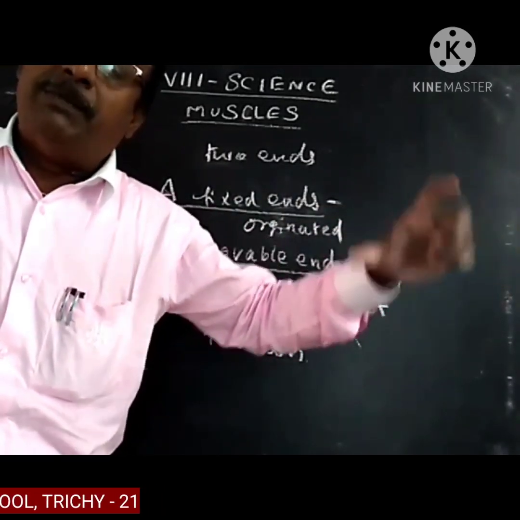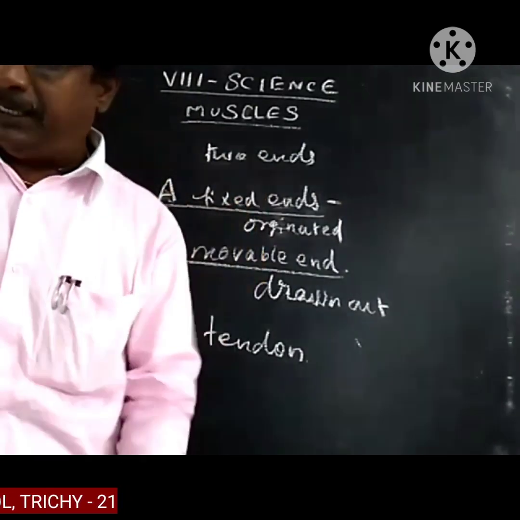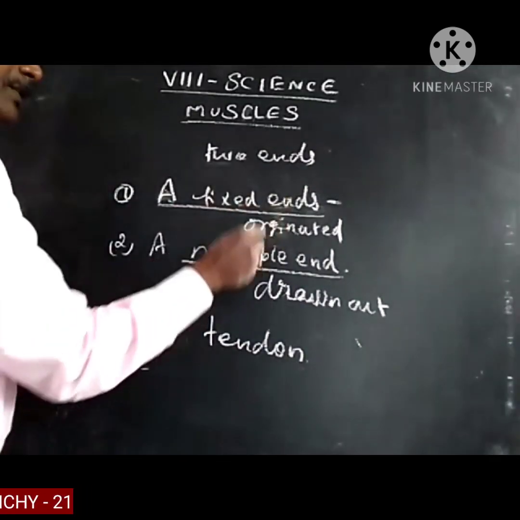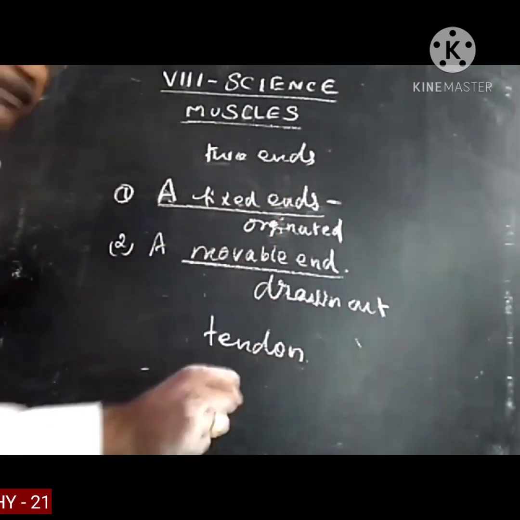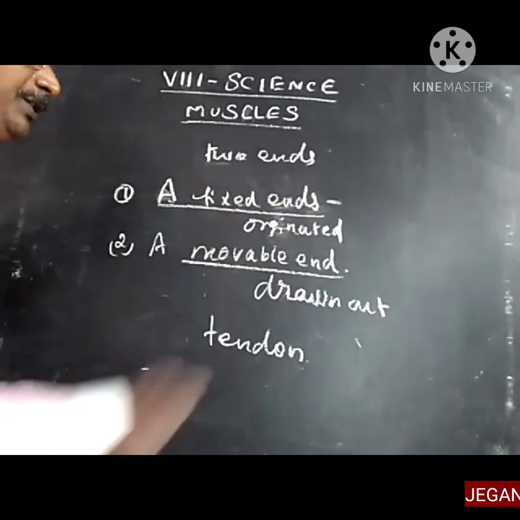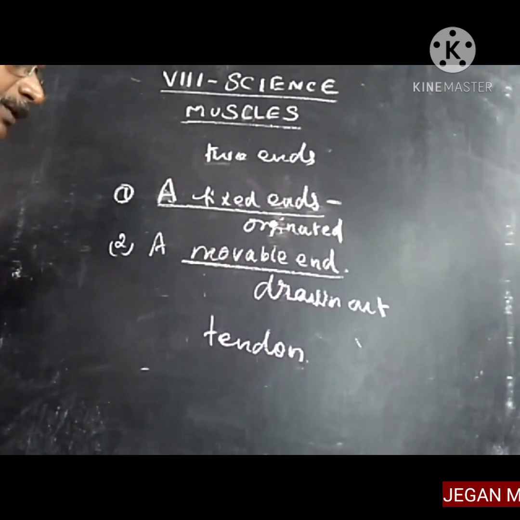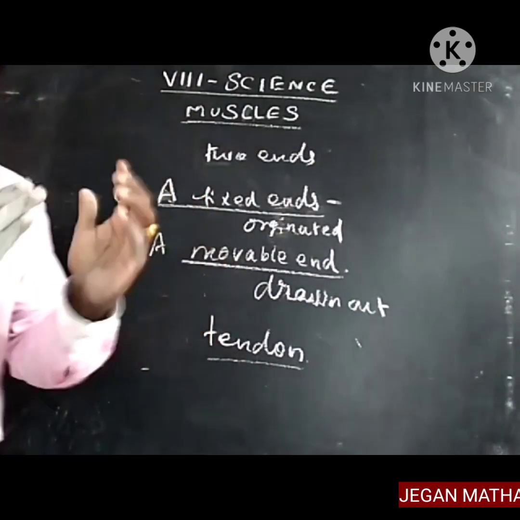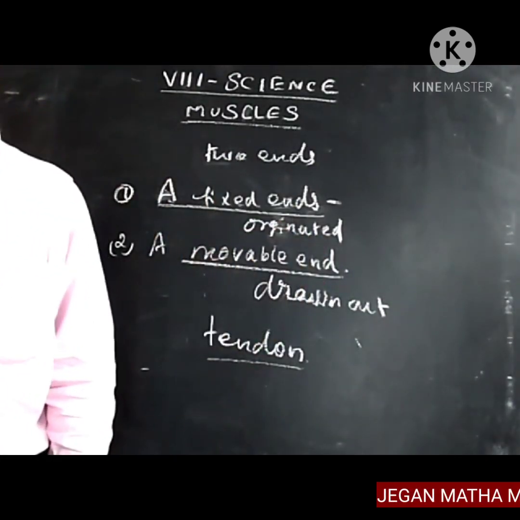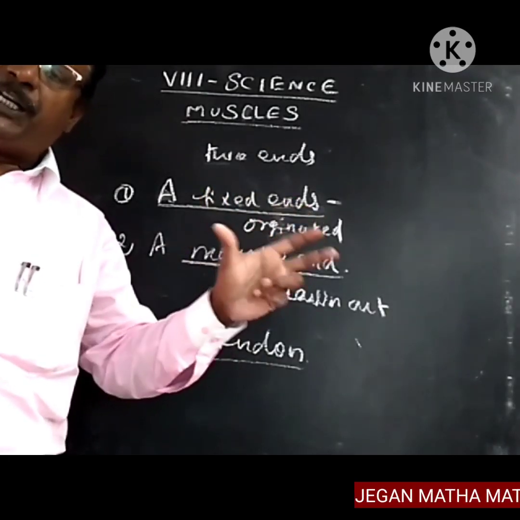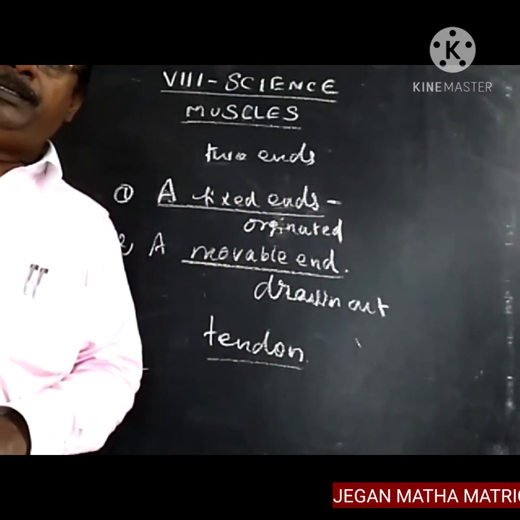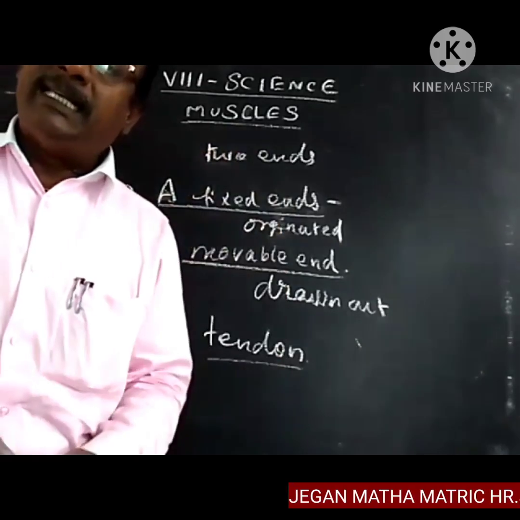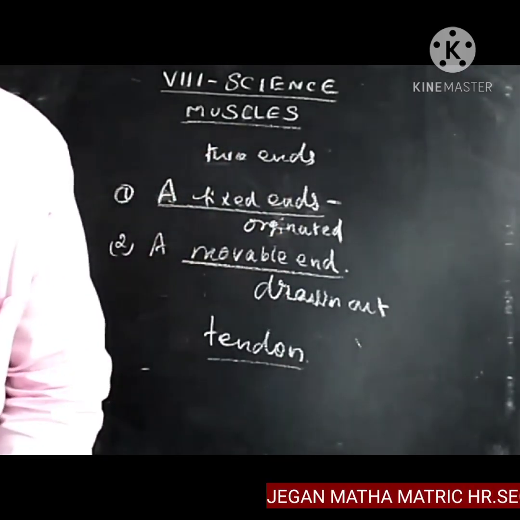During the movement of the muscles, there are two important ends. One is the fixed end, where they originate. Then there is the movable end, drawn out into a tough structure called the tendons. The tendons connect the bone and the muscles, and are used for the contraction and relaxation of the muscles. They cannot lengthen.